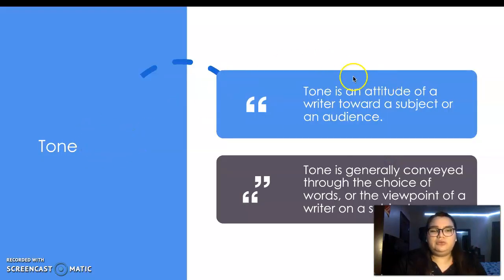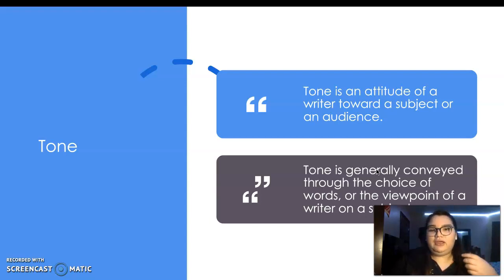So then we have tone. Tone is an attitude of a writer towards a subject or an audience, right? What is your tone? What is their attitude? Tone is generally conveyed through the choice of words or the viewpoint of the writer on a certain subject. So depending on how the author feels, you're going to be able to tell by the way they choose their words. If they're angry, then their words might be a little bit more hurtful, a little bit more offensive. That's how you know, oh, they're angry.